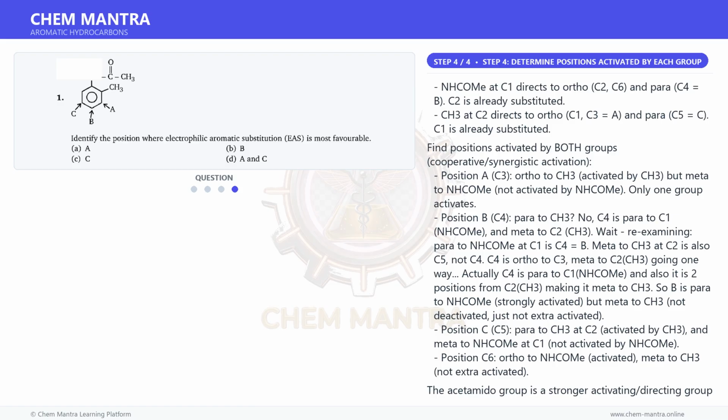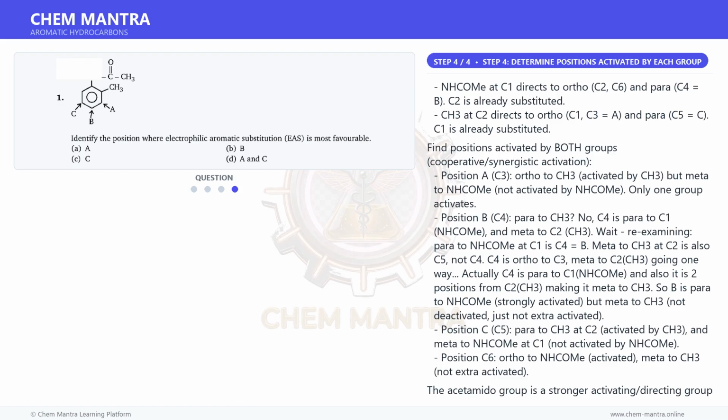C4 is meta to C2, CH3. Actually C4 is para to C1, NHCOMe, and also meta to CH3. So B is para to NHCOMe, strongly activated, but meta to CH3, not deactivated, just not extra activated.